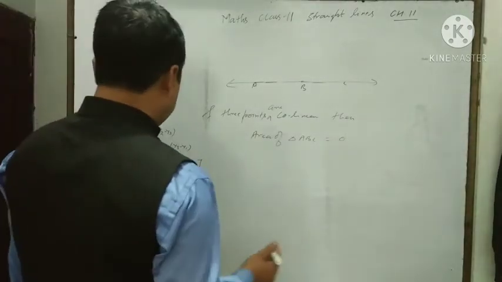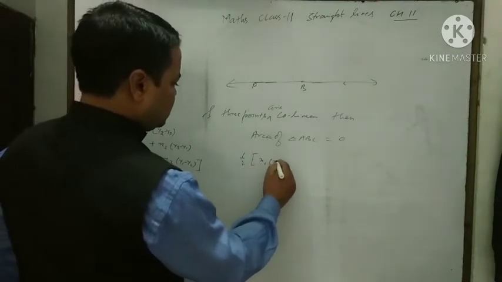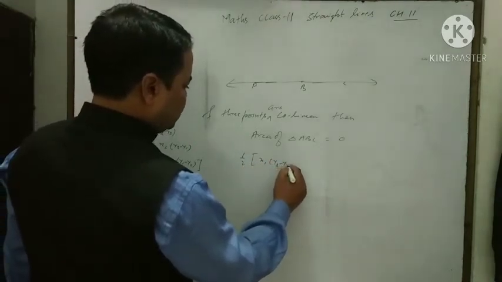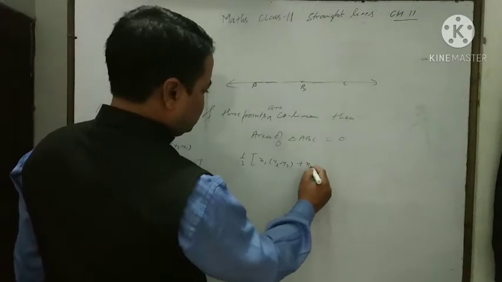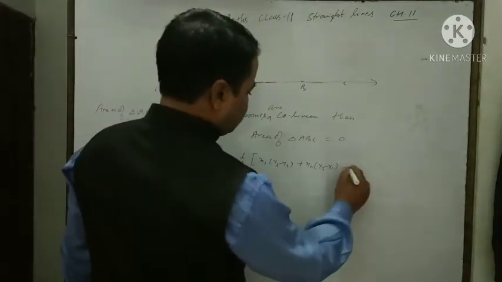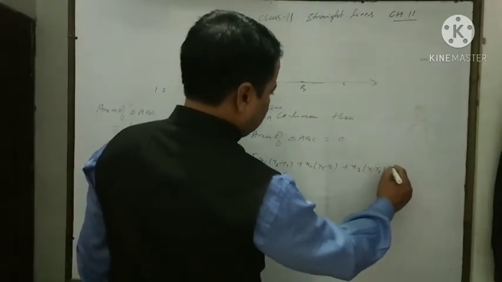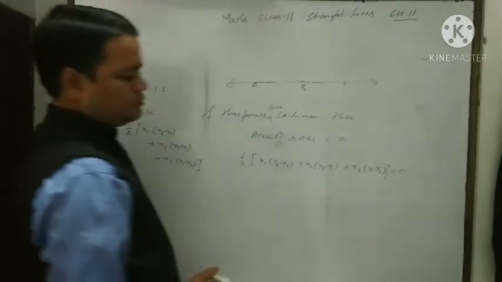Therefore, we can write that half x1(y2 minus y3) plus x2(y3 minus y1) plus x3(y1 minus y2) is equal to 0.